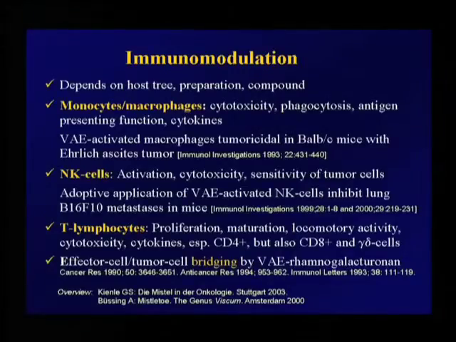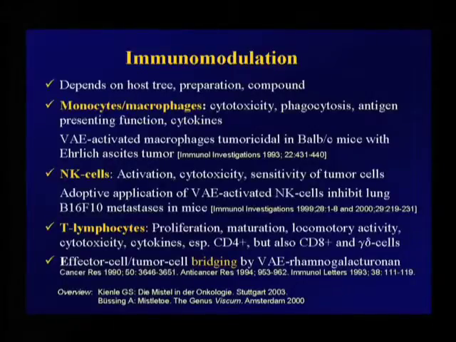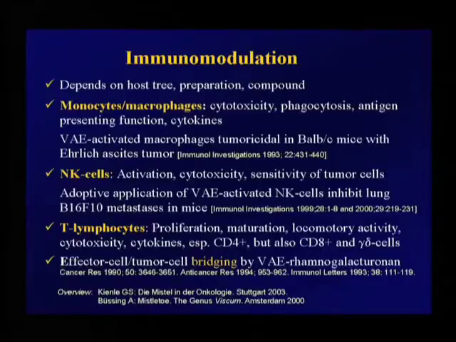Most investigations deal with immune modulating properties of mistletoe extracts. They also depend on host tree preparation and compound. Monocytes, macrophages, NK cells, T lymphocytes are activated. Their cytotoxicity, phagocytosis, antigen presenting function, cytokine release, and their locomotory activity is increased.